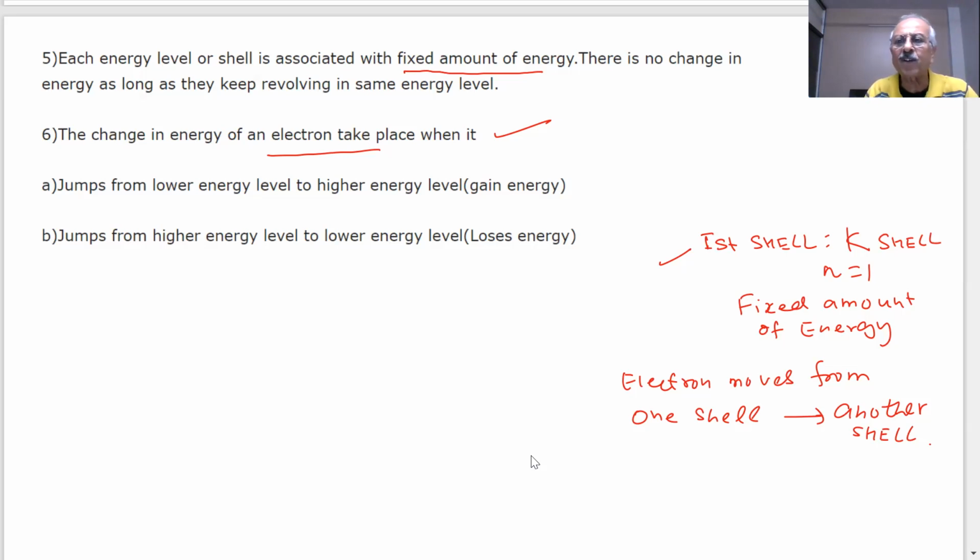So we can say that if the electron is in the same shell, nothing is happening in terms of energy. But if it shifts from one shell to another shell, students, if it moves from one energy level to another energy level, so if I say this is a lower energy level, students, and this is my higher energy level.